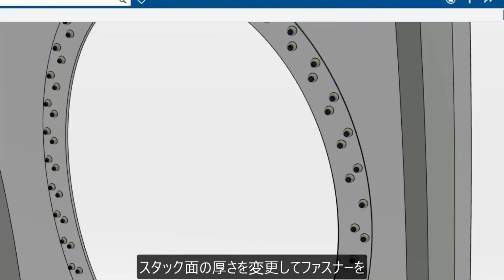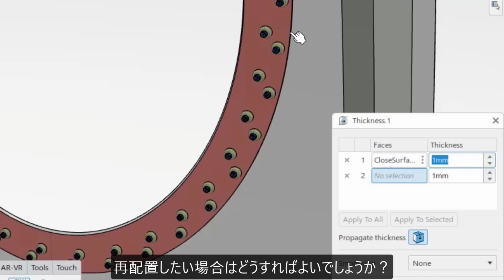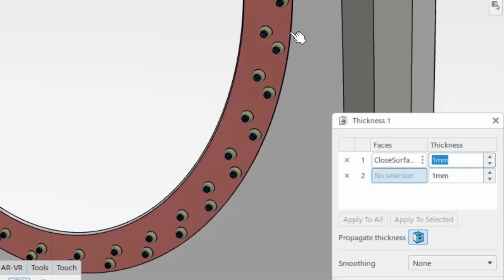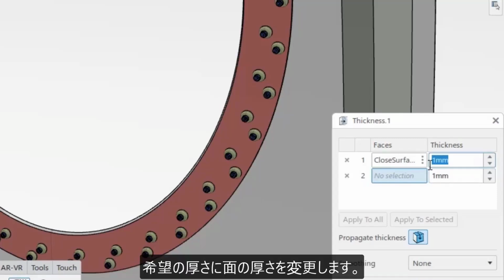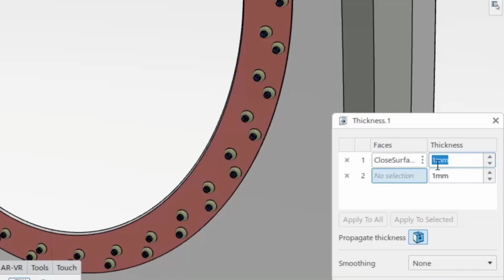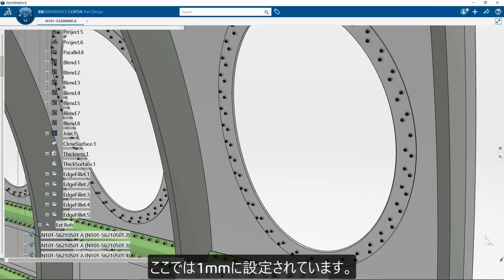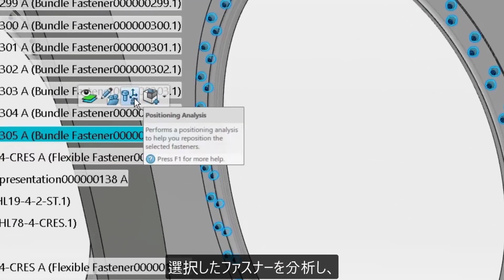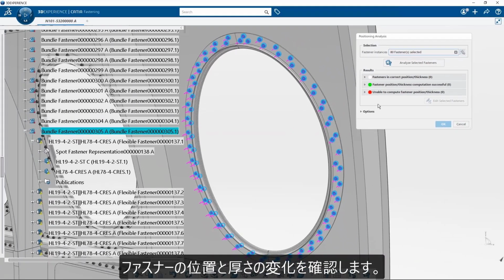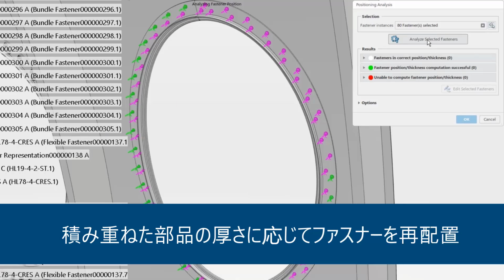Now, what if we want to change the thickness of the stacked surfaces and reposition the fasteners? Again, a lot of fasteners, so how do we do it in a simple and elegant way? First, we change the thickness of the surfaces as desired. Here we can see it has been set to 1 mm. We use positioning analysis to analyze the selected fasteners and check the changes in the fasteners' position and thickness.